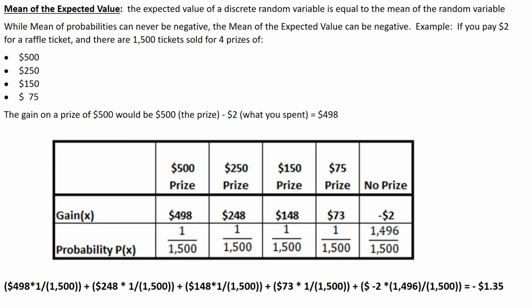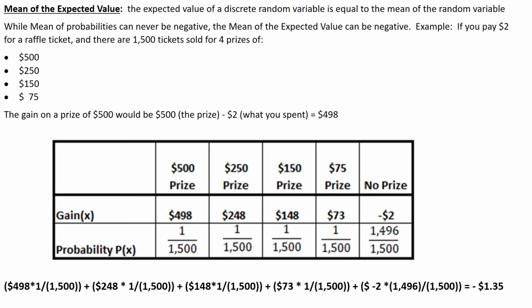Same thing with the $250 prize. You may win $250, but you had to pay $2, so your net gain is $248. And there's only a 1 out of 1,500 chance to get $250. Same with the $150, where you pay $2 for a $148 net gain if you win, and there's only a 1 in 1,500 chance of winning. $75 is $73 because you had to pay $2 to win $75, and you only have a 1 in 1,500 chance of winning.